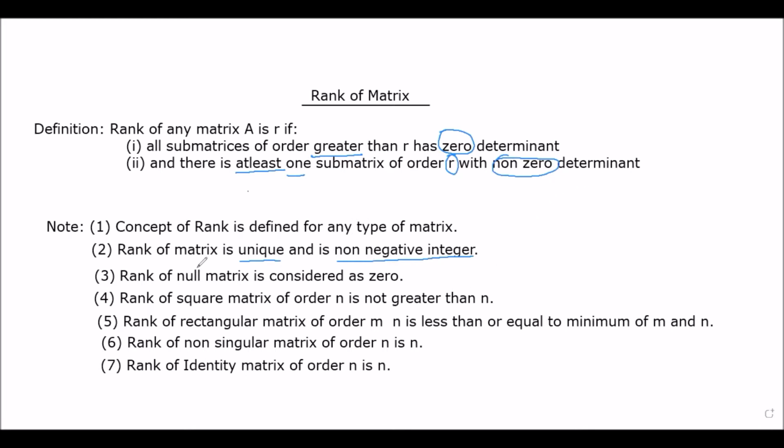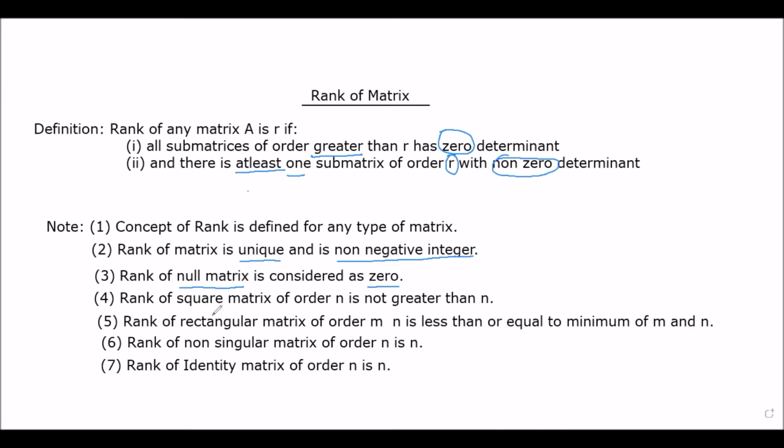But there is only one matrix whose rank is considered as 0. And what is that matrix? That matrix is null matrix. The rank of null matrix is considered as 0. So if we have matrix which is different from null matrix, then always rank will be some natural number. It will start from 1. The fourth point is here, rank of square matrix of order n is not greater than n.